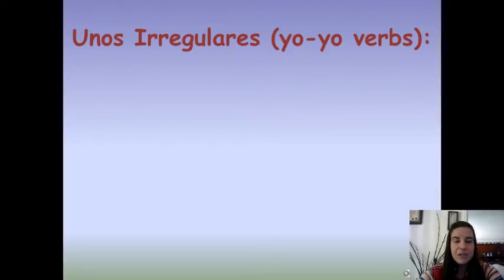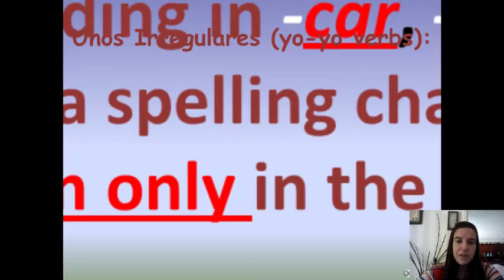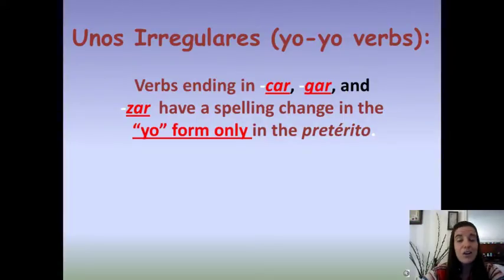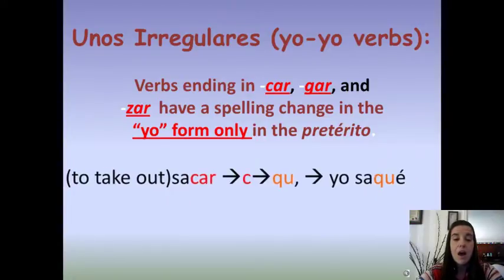So here are some irregular verbs, the yo-yo verbs. I call them the car, gar, zar verbs, and these ones are any verb that ends in car, gar, or zar, and there's quite a few verbs that you probably already know that end in those. Notice they're all AR verbs. These verbs have a spelling change in the preterite tense, but in the yo form only.